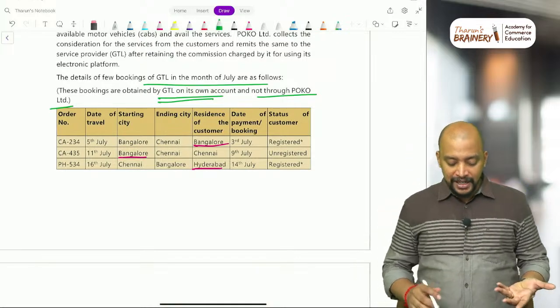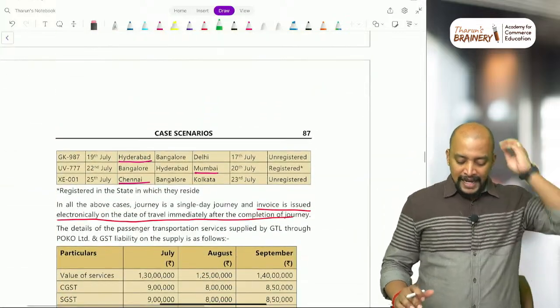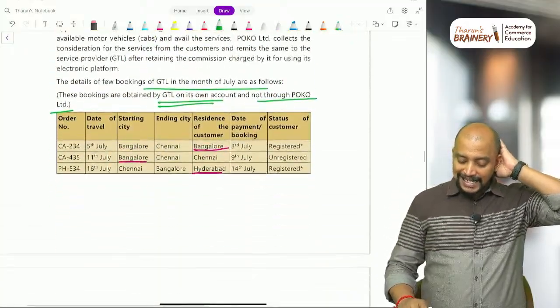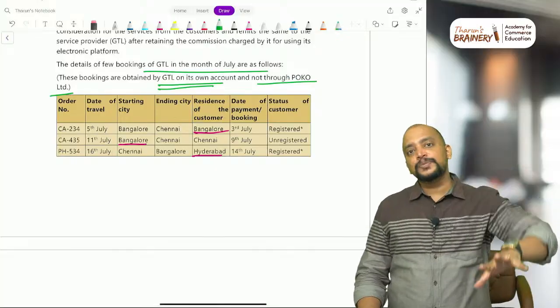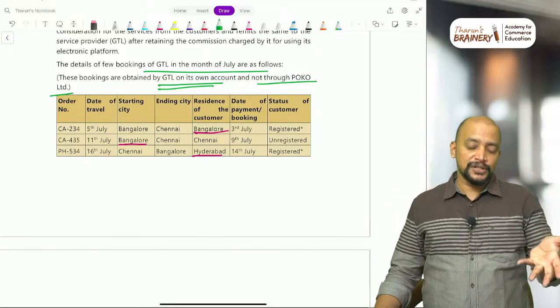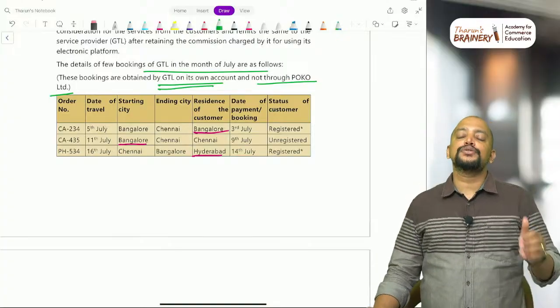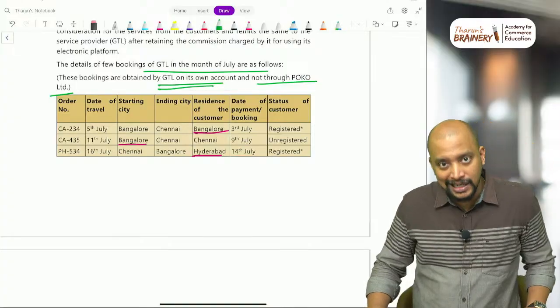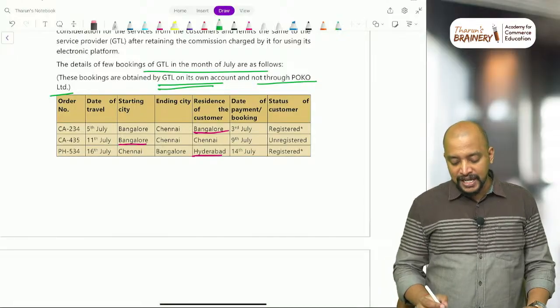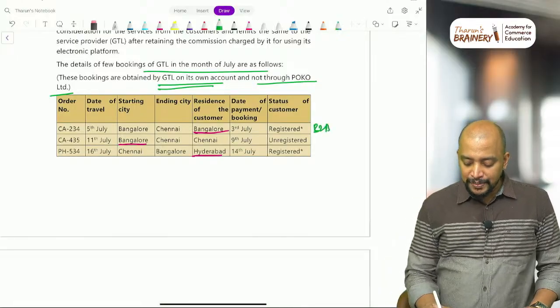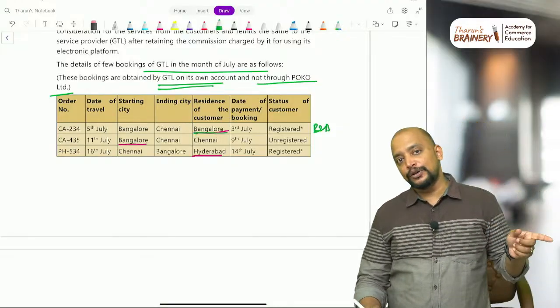So they have given various orders, and there is one MCQ related to place of supply. So this is basically transportation of passengers. Transportation of passengers, section 12, because everyone is in India. So section 12, B2B will be location of recipient, B2C will be starting point of the passenger, correct? So here first one is B2B, so location of recipient, residence of customer, Bengaluru will be taken.